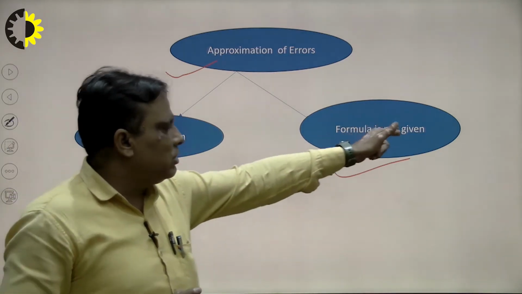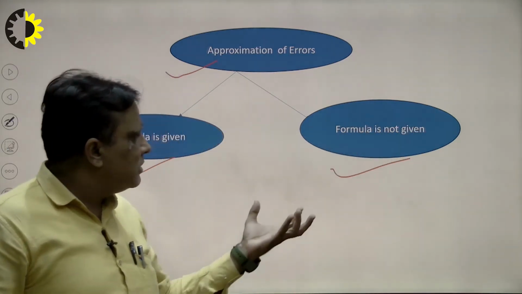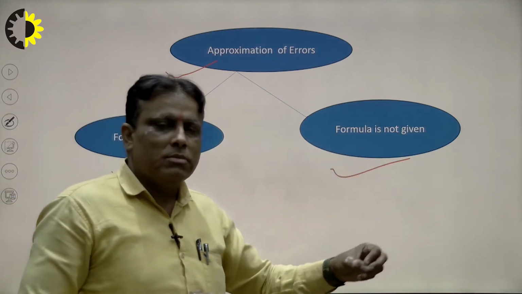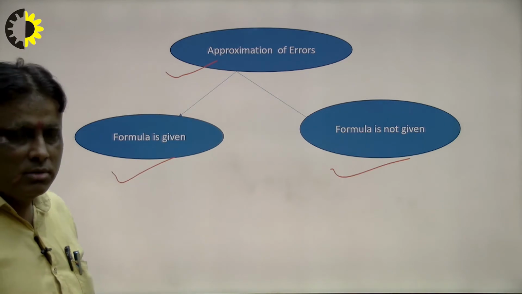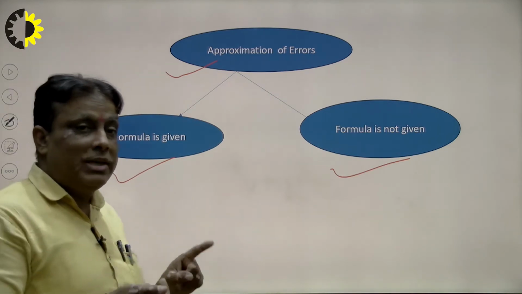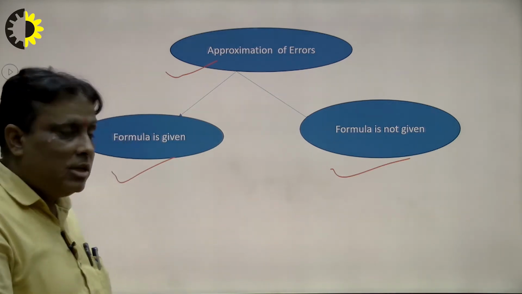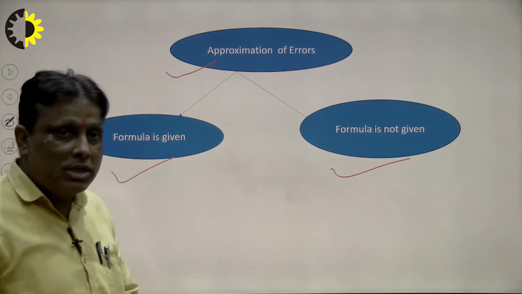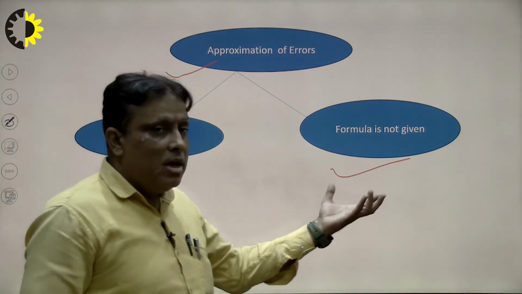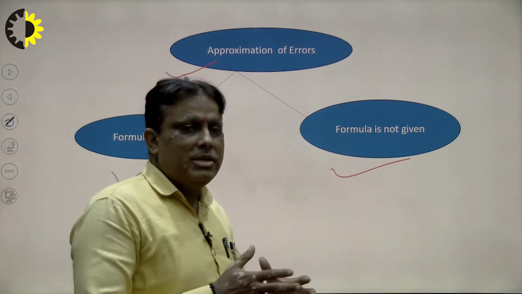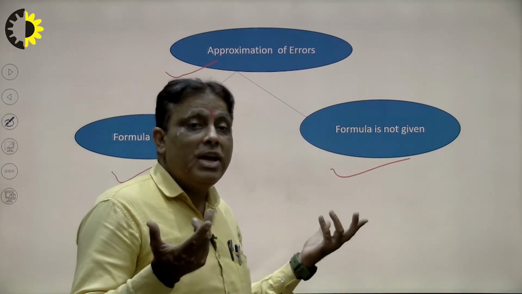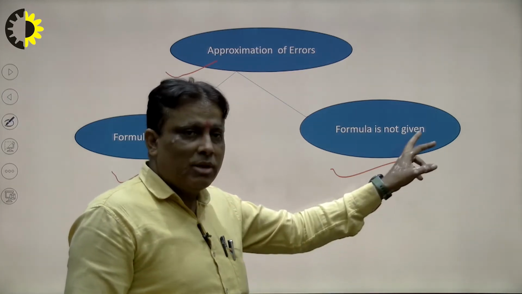If the formula is not given, suppose this will be a new problem. For example, suppose I want to calculate the area of a rectangle. The student studied it in a previous class, so the formula is not given. Suppose I want to find the capacity of a car. The student has not studied the capacity of a car, so the formula will be given here.